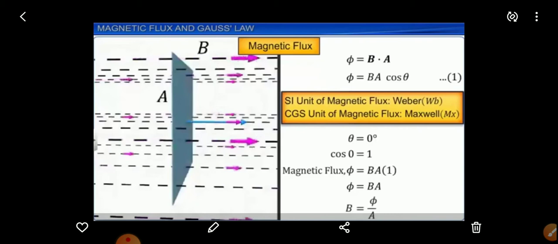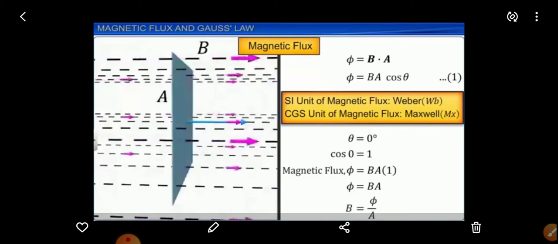Here the unit for magnetic flux will be Weber. B will be the magnetic field strength and A will be the area of the given surface, and theta is the angle between the direction of the magnetic field and the area vector.